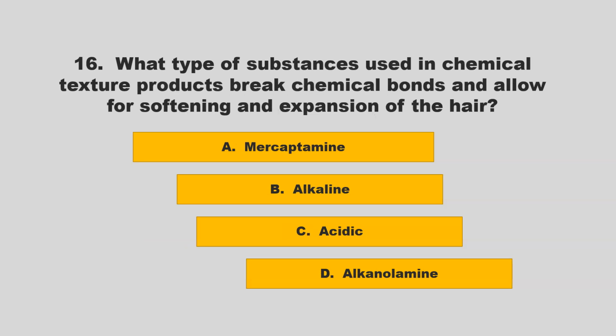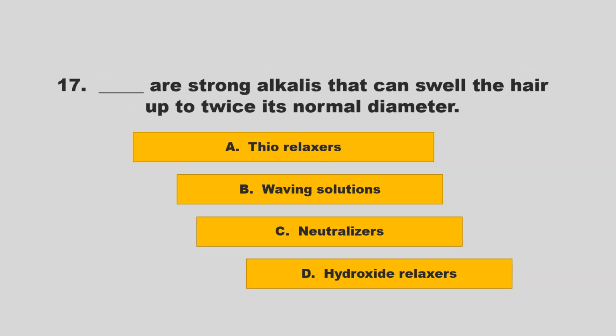What type of substances used in chemical texture products break chemical bonds and allow for softening and expansion of the hair? Is it mercaptamine, alkaline, acidic, alkanolamine? If you chose B, alkaline, you are correct.